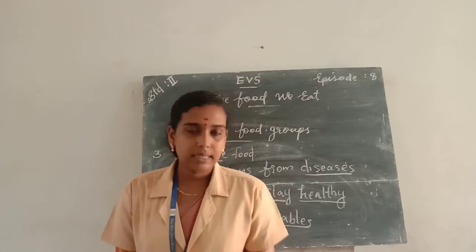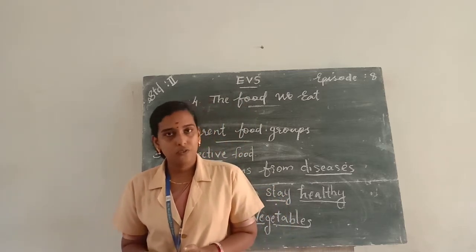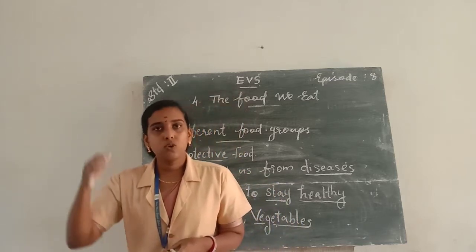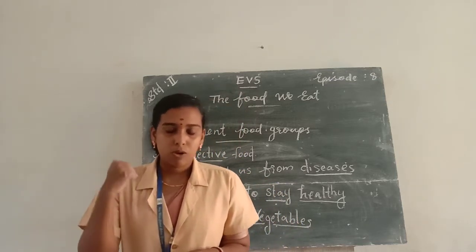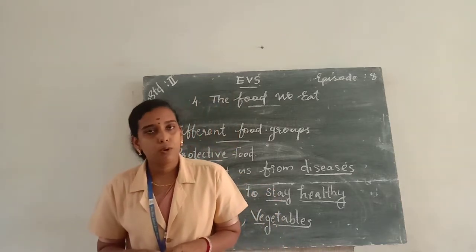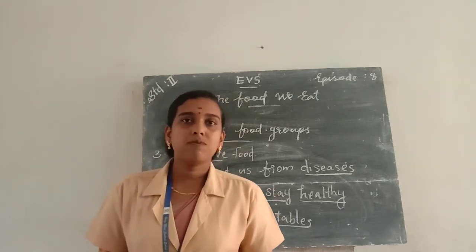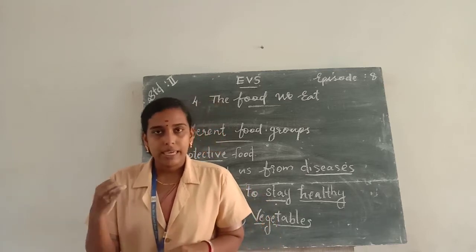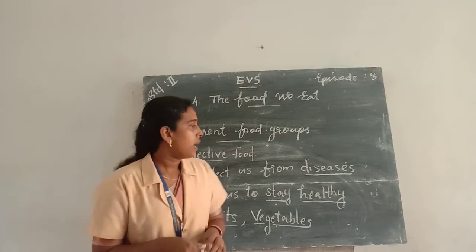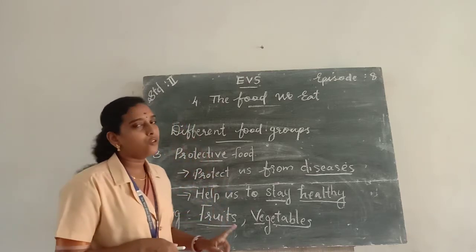And the second category is body building food. The food items which help us to grow, build and maintain our body are known as body building food. Examples for body building foods are egg, milk, chicken and pulses. And next one is protective food.